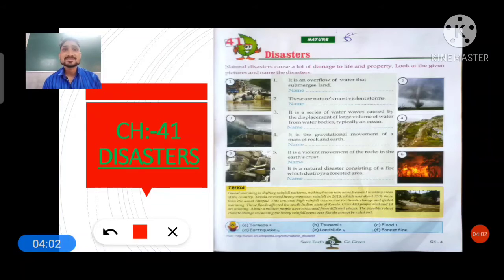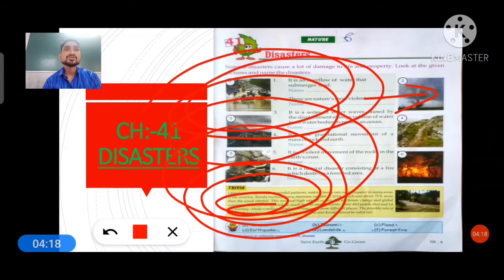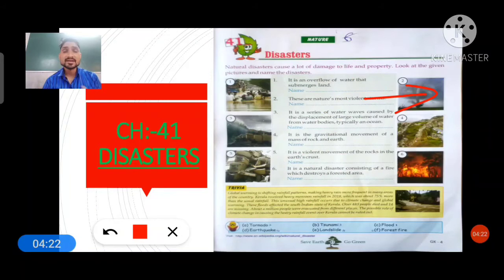Storm means it comes with lots of difficult wind. It is known as a violent storm. In the picture you can see, students, a violent storm. When this type of situation happens in the air, it is known as a storm. And in natural disaster words, we can say it is known as tornado. Okay, it is known as tornado. I hope you understood this question very well.